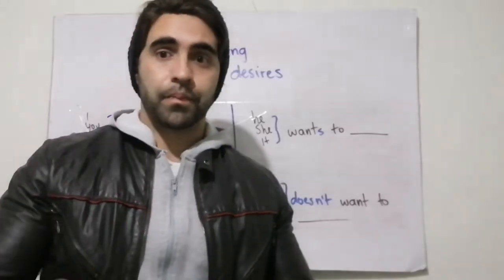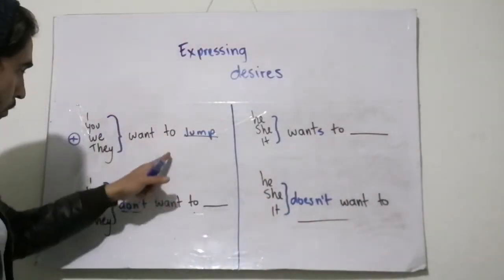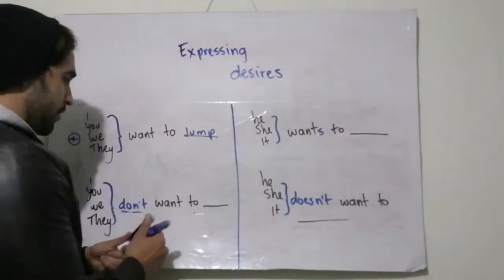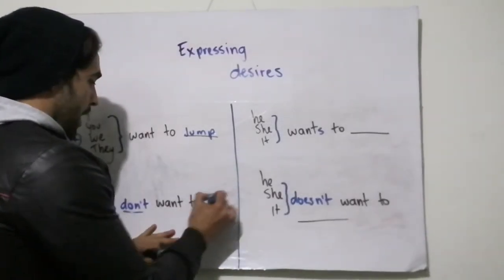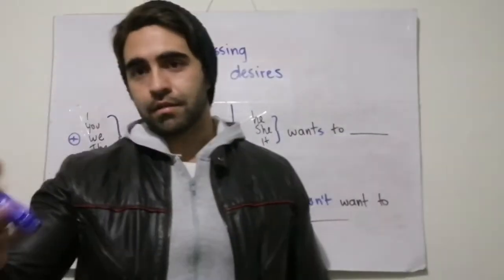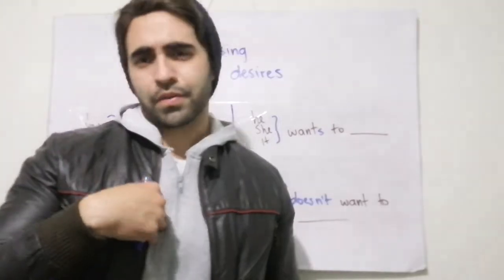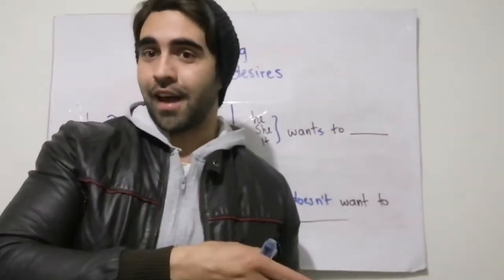Right? Now, the idea here is that we can use different verbs. And obviously, a complement. So, I don't want to eat broccoli. I want to eat pizza.